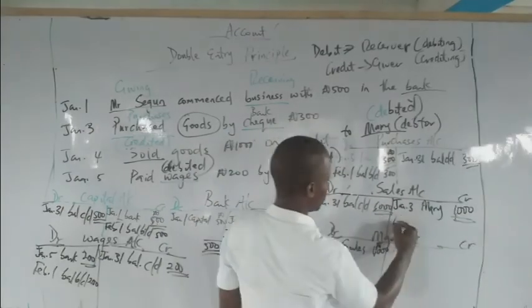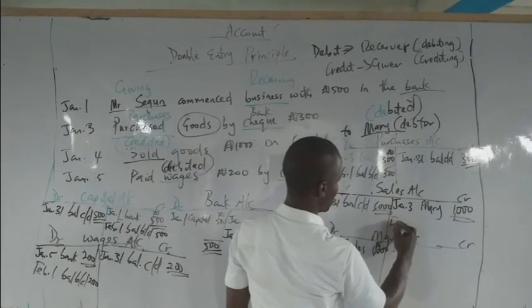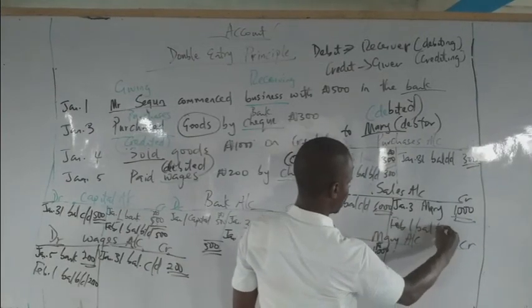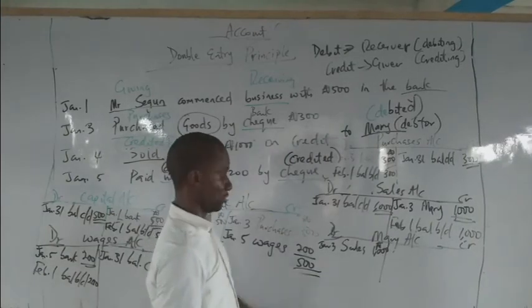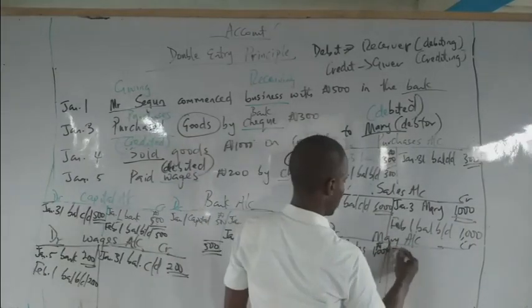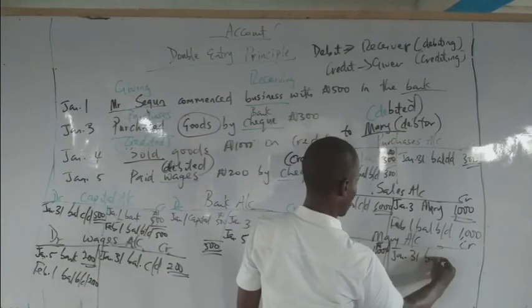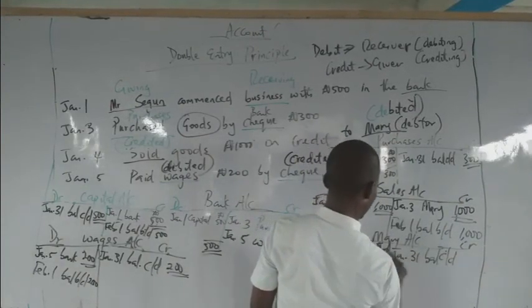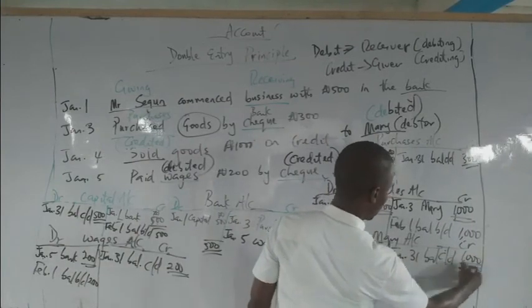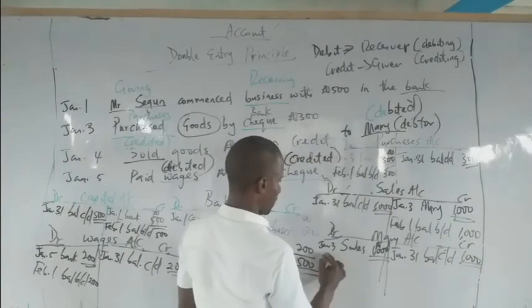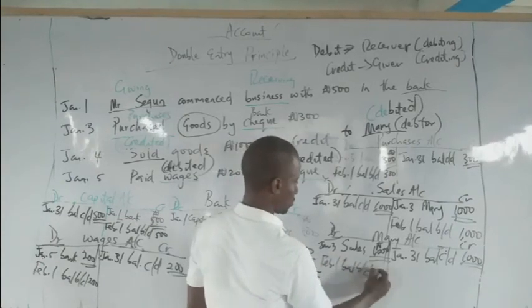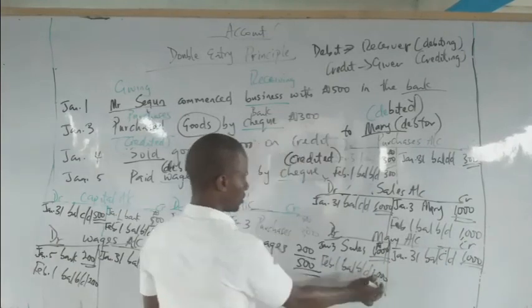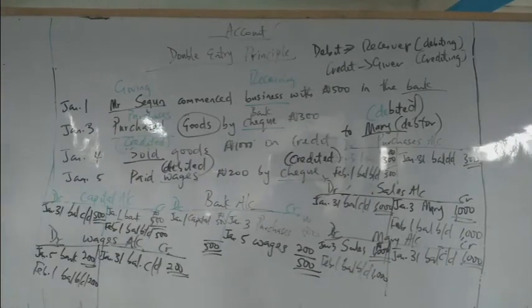Then since this is closed, the opening balance will be on the other side. Balance B/D, brought down, 1,000 naira. Very good, understood? Okay. Here, January 31st, balance carried down. How much? 1,000 naira. Close the account. Then February 1st, opening balance, if the transaction is to continue. Continue from this day. So you can see all the accounts are closed. So thank you.